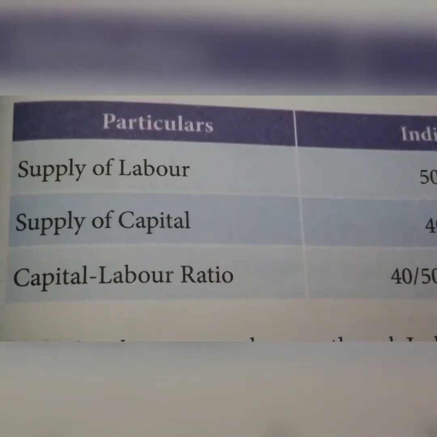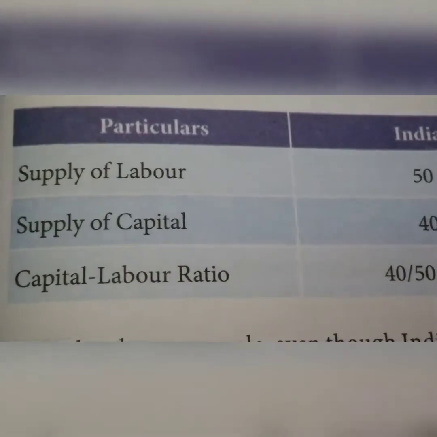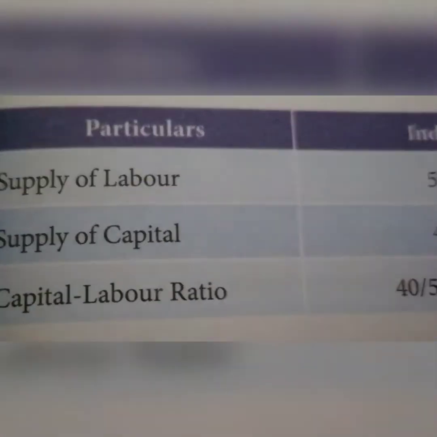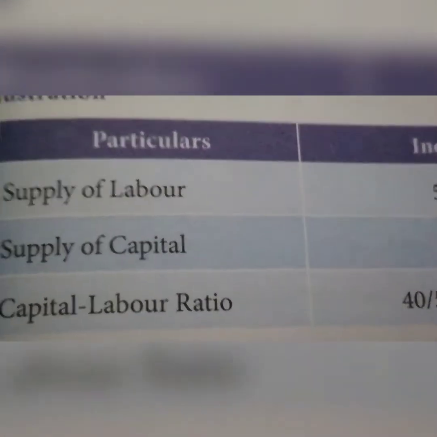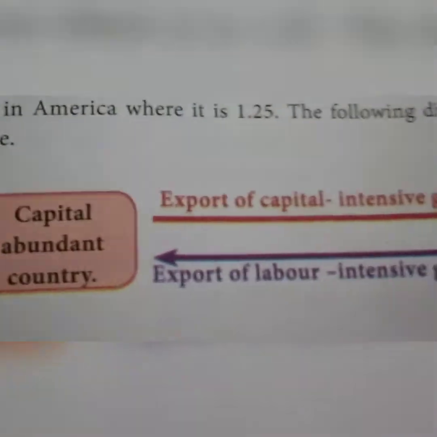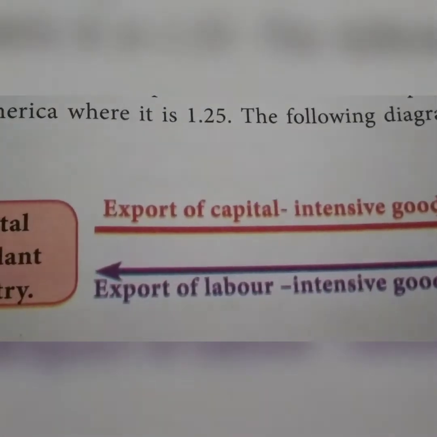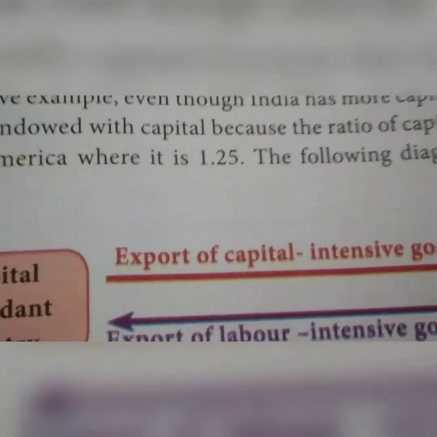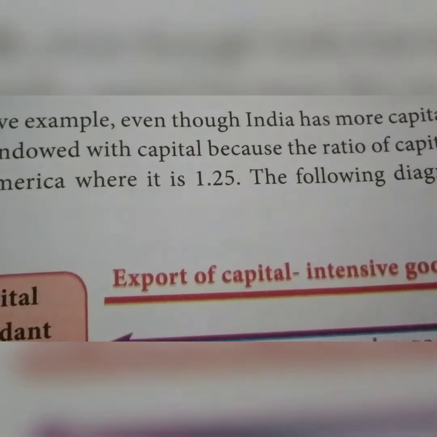Next, we see the limitation. The factor endowment of the country may change over time. The efficiency of the same factor, say labor, may differ in the two countries. For example, America may be labor scarce in terms of the number of workers, but in terms of efficiency, the total labor may be larger.